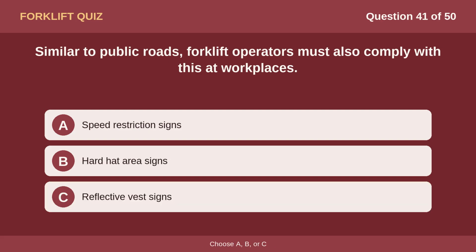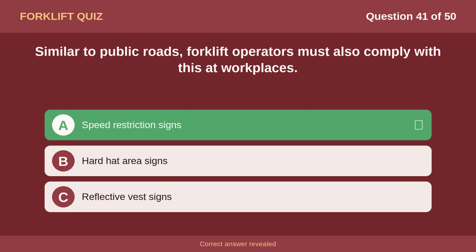Question 41. Similar to public roads, forklift operators must also comply with this at workplaces: Option A, speed restriction signs. Option B, hard hat area signs. Option C, reflective vest signs. The correct answer is option A, speed restriction signs.